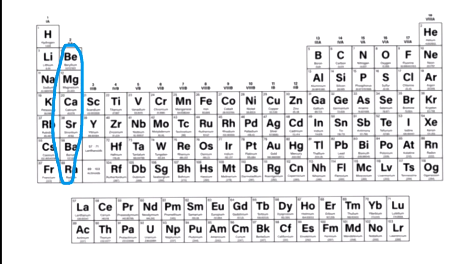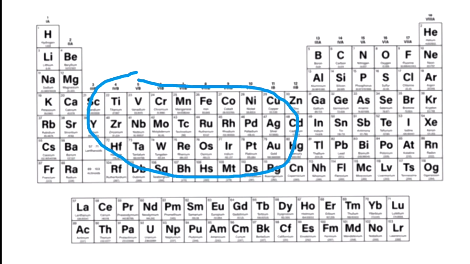These elements here are the alkaline earth metals. These elements have 2 valence electrons, so they aren't as reactive as the alkali metals, but still pretty reactive. When alkaline earth metals meet water, they have similar reactions as the alkali metals, but a little slower and release less heat. This large section here, this rectangle, is made up of transition metals.